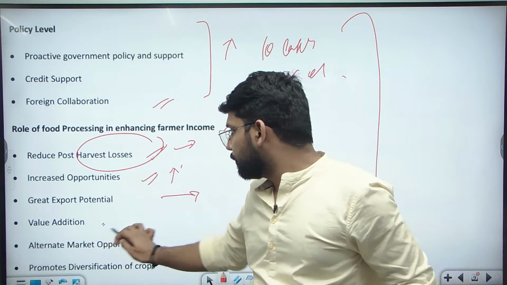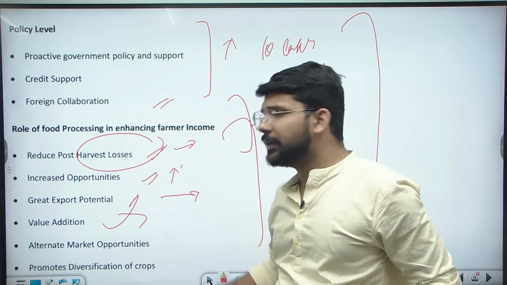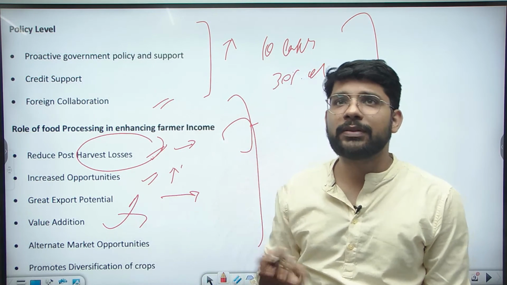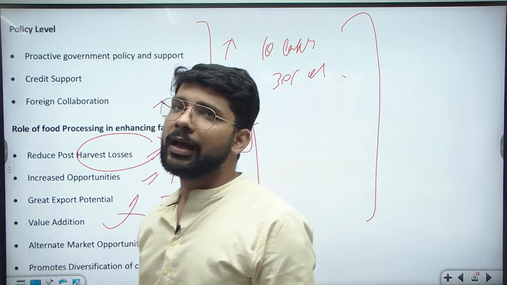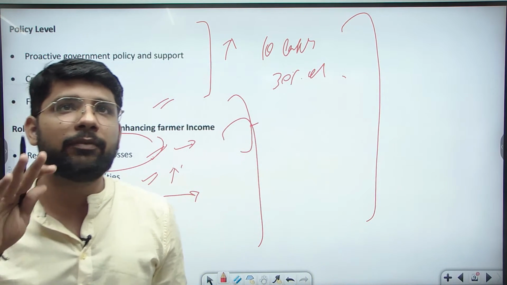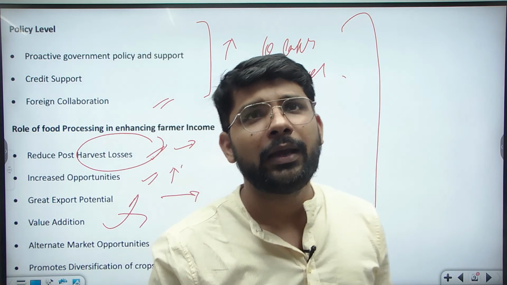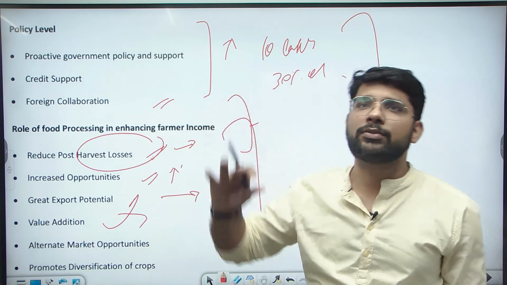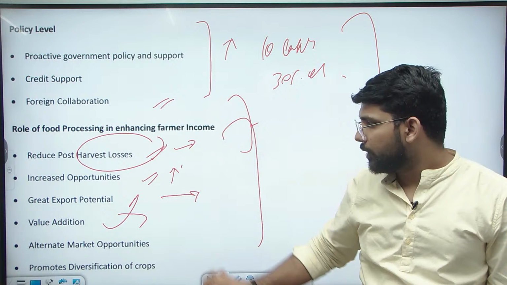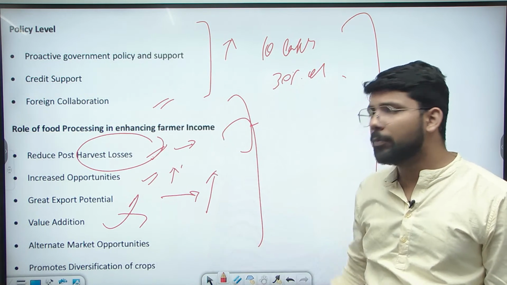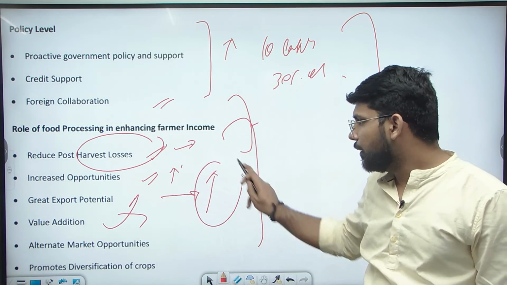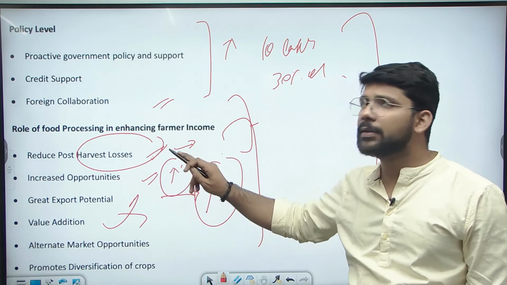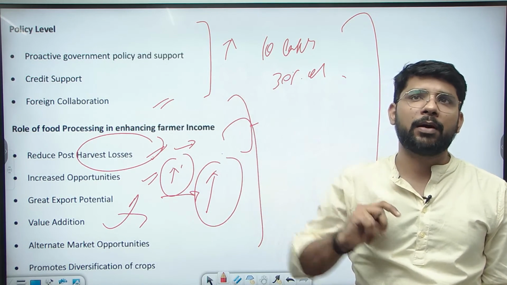Value addition. There are certain kinds of crops which can be produced with high quality and high nutrition. They add value to the food processing units, and this will also increase the income of the farmer. If exports increase, the price of the raw material increases, which will help food processing. Opportunity for the farmers is increased. Now they have bargaining power.